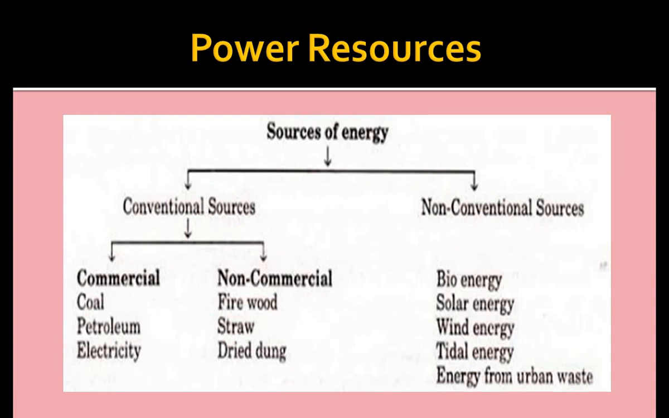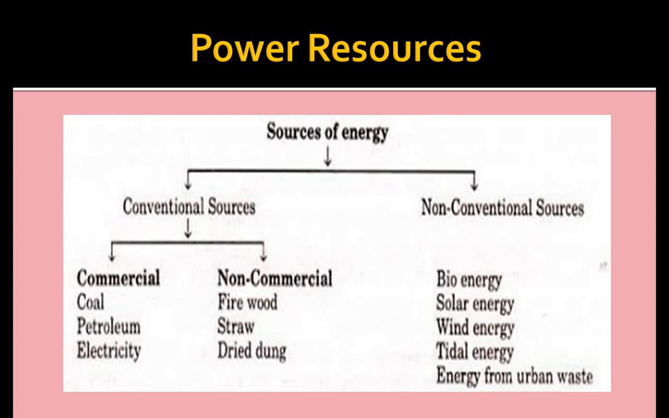Now we will have a discussion on power resources. Friends, power resources means the resources which are used to obtain or generate energy. And the sources of energy are of two types: conventional sources and non-conventional sources. Conventional power sources are those that have been in use for a long time, like coal, petroleum, electricity, firewood, and straw.